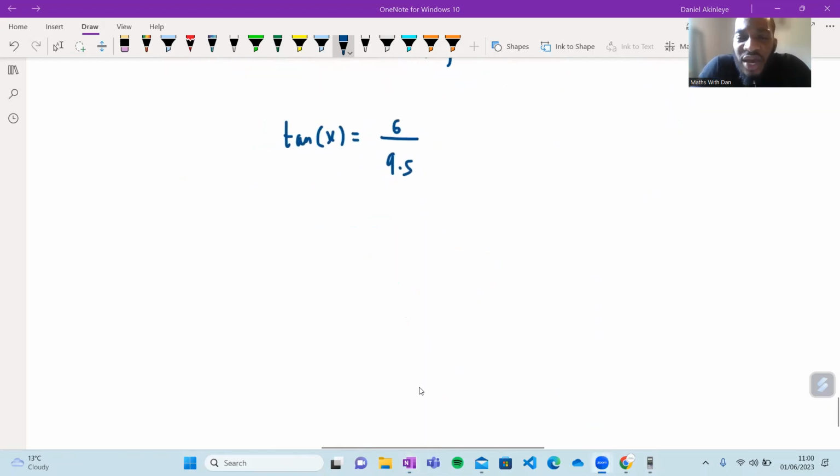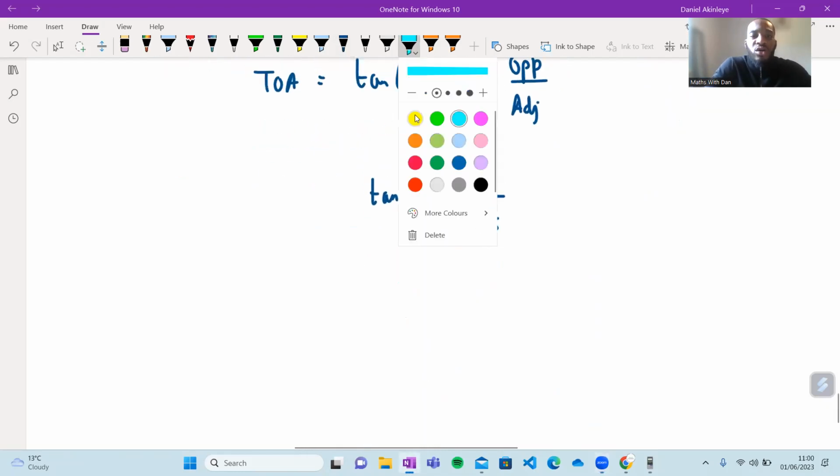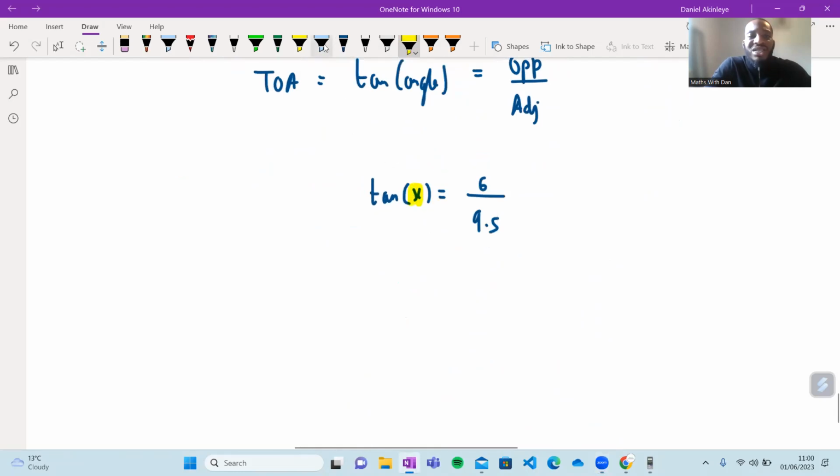Can somebody tell me what I do here, please? We need to get x on its own. There's an issue. We've got this tan. How do I get rid of this tan? What do I do to get rid of that tan? Can somebody tell me? Right. Thank you very much, Rosalia. We need to use the shift button on our calculator, don't we? Oh, very careful. I can see somebody's put in the chat, divide by tan. Not quite. I see why you'd say that.